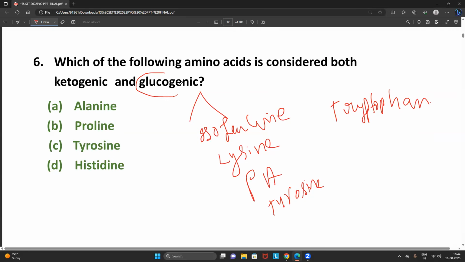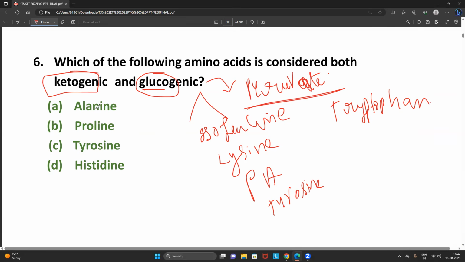Very simple, right? What are the glucogenic amino acids? Those involved in the production of glucose. Ultimately, glucose is getting converted into what? Pyruvate. Simply remember the amino acids which give rise to pyruvate. They are the glucogenic amino acids. And what are ketogenic amino acids? Ketogenic amino acids are those amino acids which are involved in the production of ketone bodies. That is called a ketogenic amino acid. So among the given amino acids, which acts as both glucogenic and ketogenic, friends? Undoubtedly tyrosine. There is no doubt.